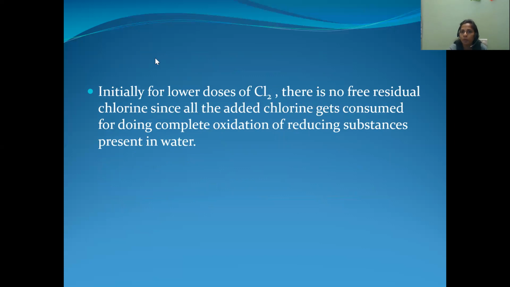Initially, we are adding a small amount, small doses of chlorine. For lower doses of chlorine, there is no free residual chlorine since all the added chlorine gets consumed for complete oxidation of reducing substances present in the water. Initially, there is no chlorine in the water, only impurities. So the initial dose of chlorine is oxidizing the reducing substances present in the water. That means it is removing the reducing substances in the first stage.